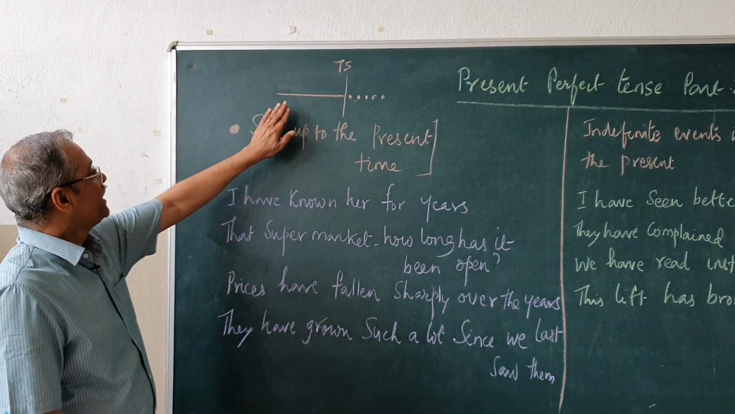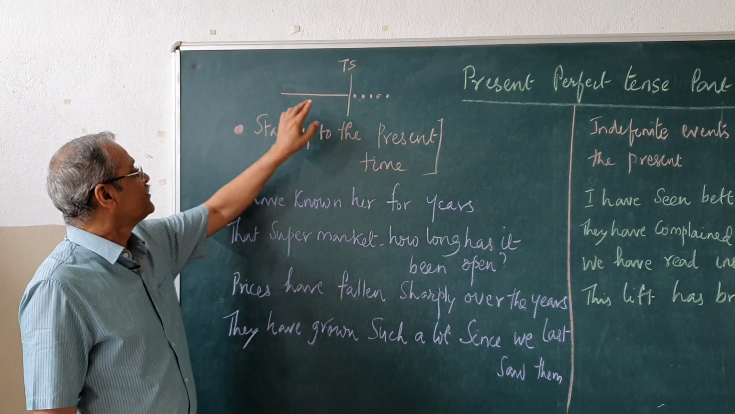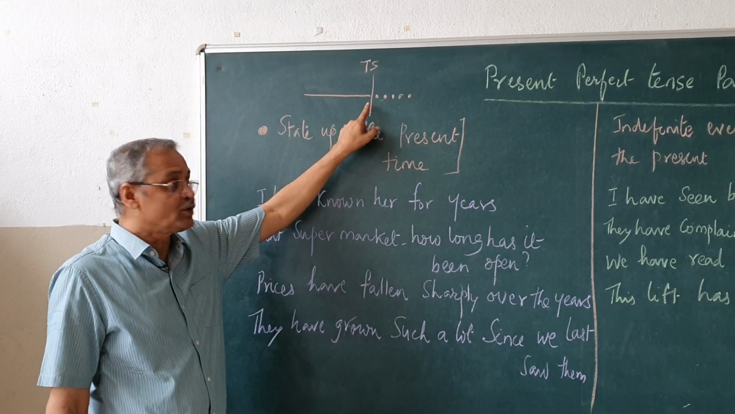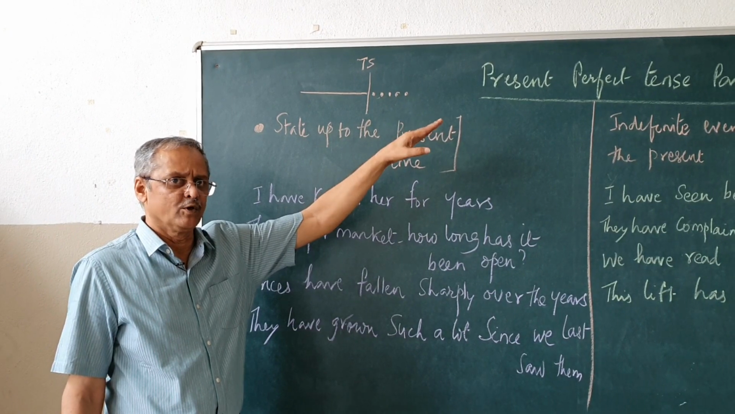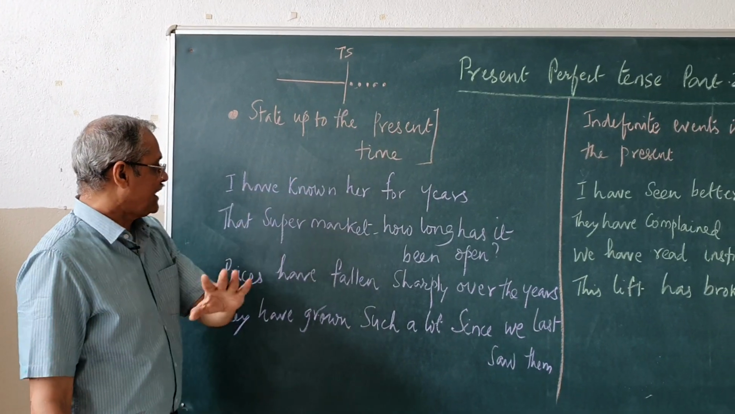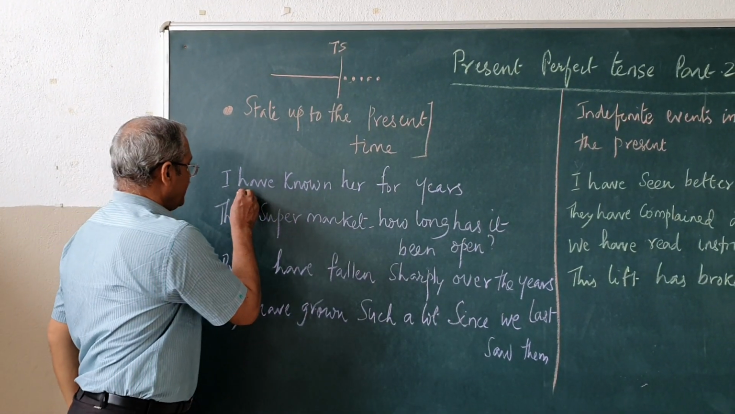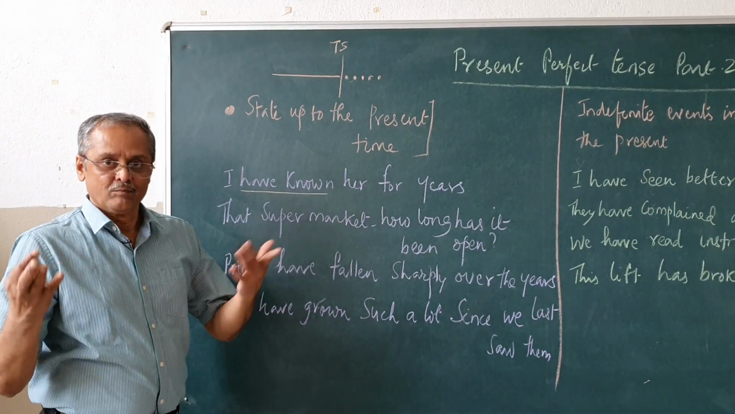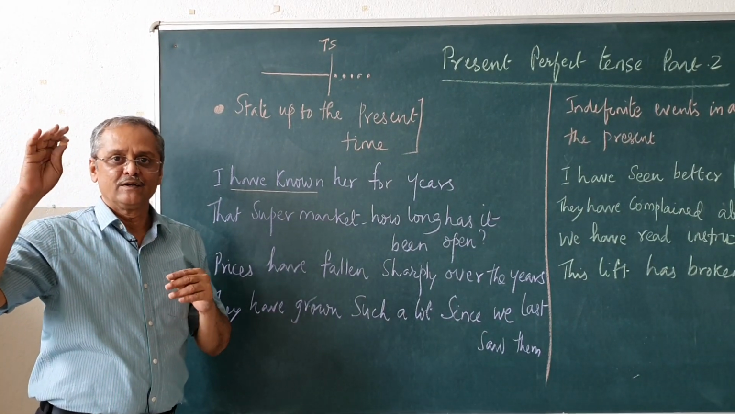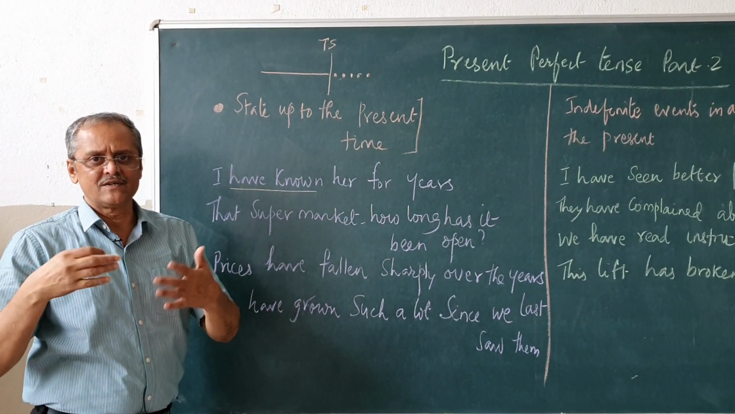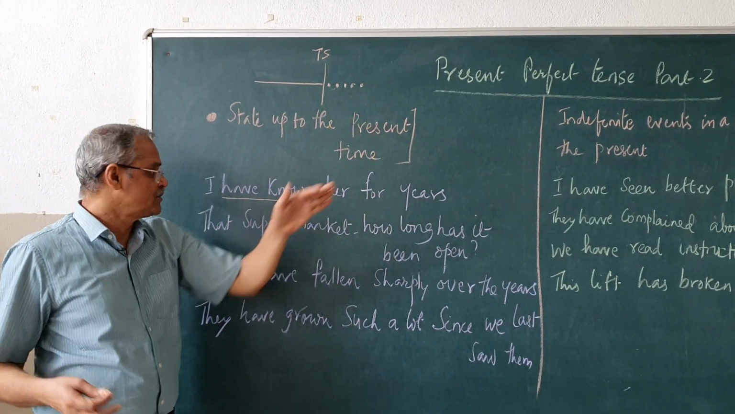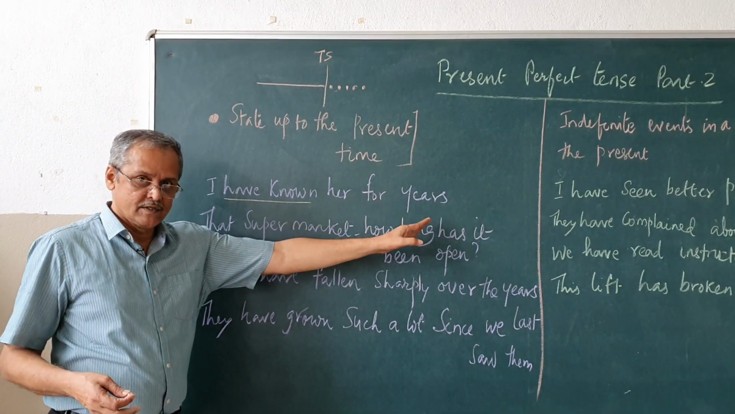The first place: state up to the present time. The action happened in the past, it is touching the present also, and the same may happen again. That means, the state up to the present time. Example: I have known her for years. In 2005, you first met her and now you know her over the years. Now also you know her, and you may be knowing her in the future also. So, I have known her for years.